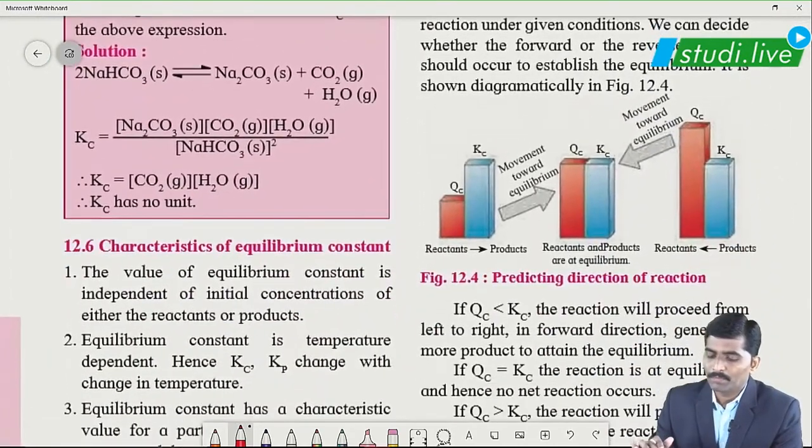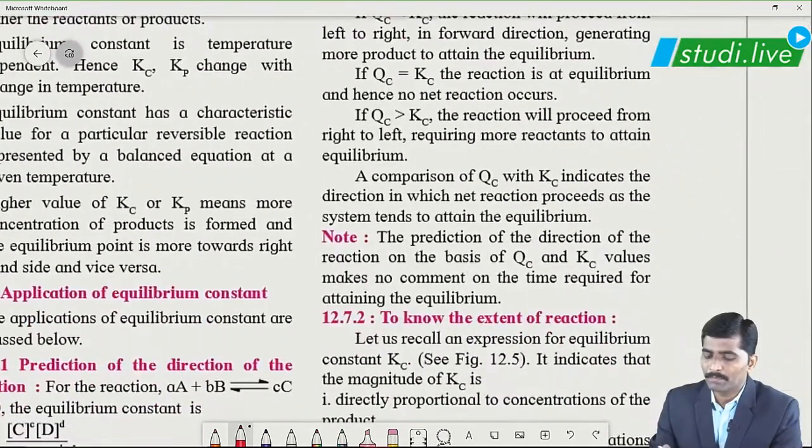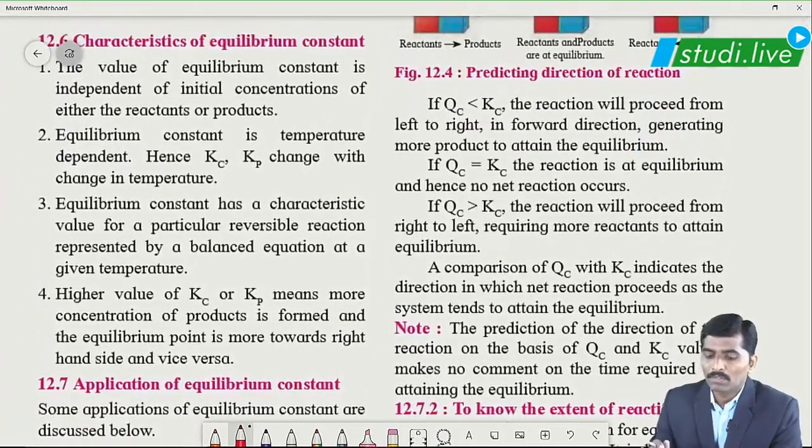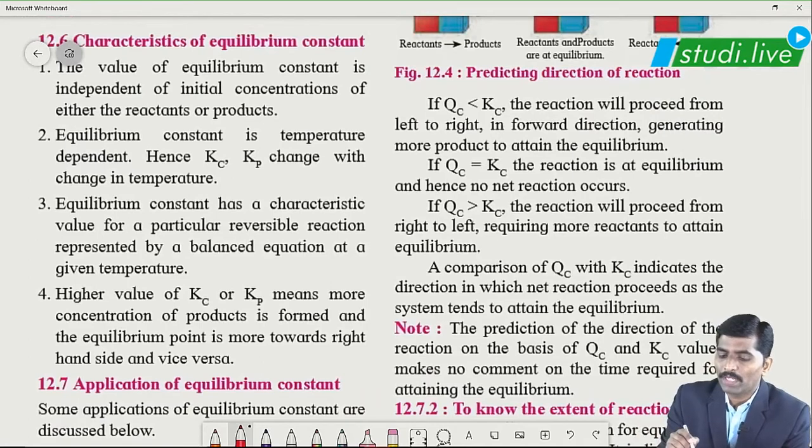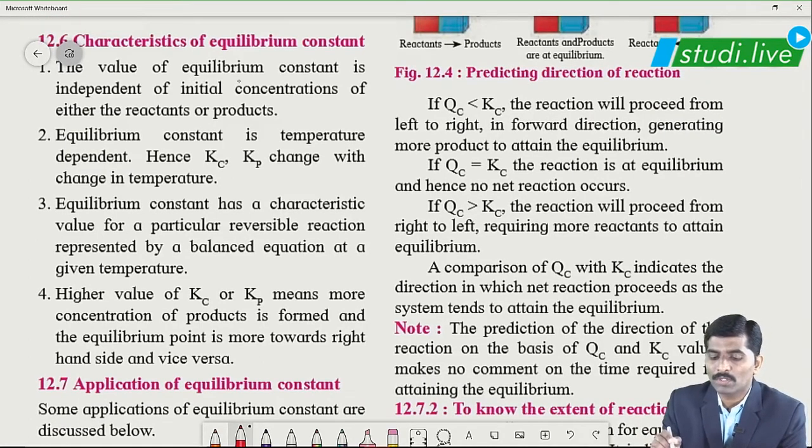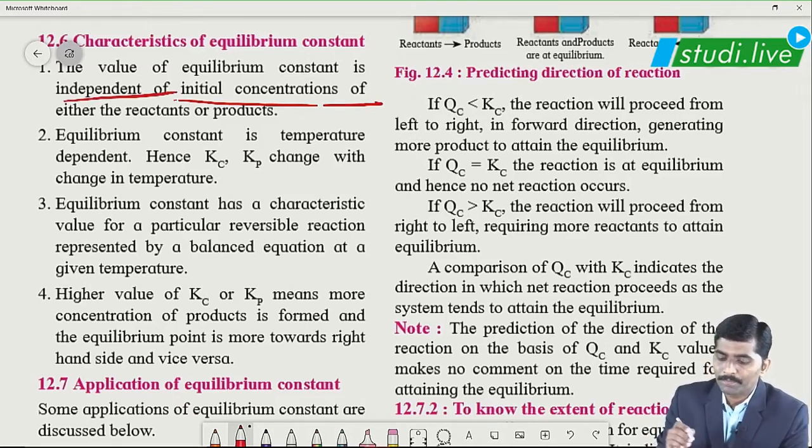Then we have the characteristics of equilibrium. To note down important points: the value of the equilibrium constant, Kc or Kp, is independent of the initial concentration of either reactants or products.